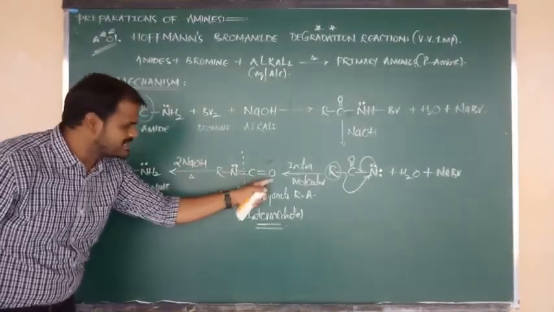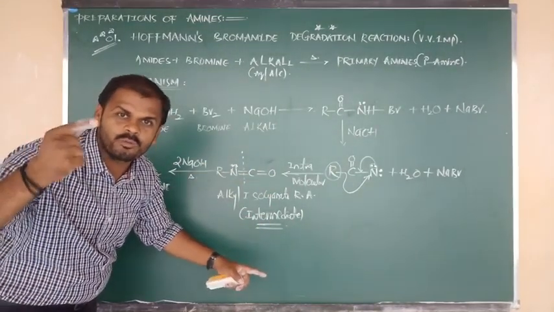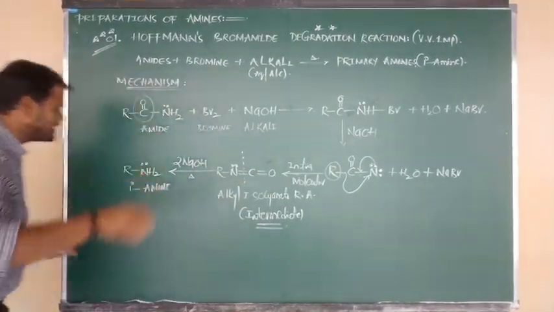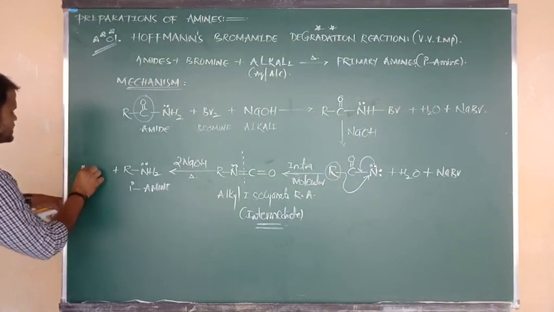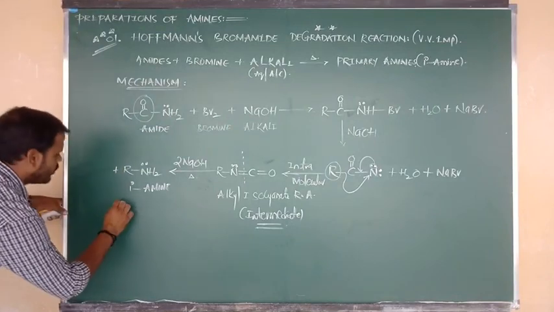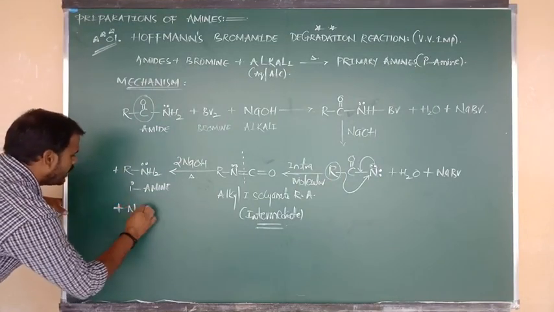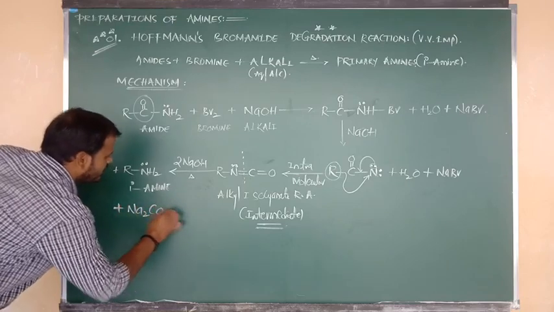And so many times I have told you, in amide, the C double bond O group is there. Such C double bond O group is removed in the form of Na2CO3. Same thing. Such C double bond O group that was removed in the form of what, beta? Na2CO3. Sir, how?